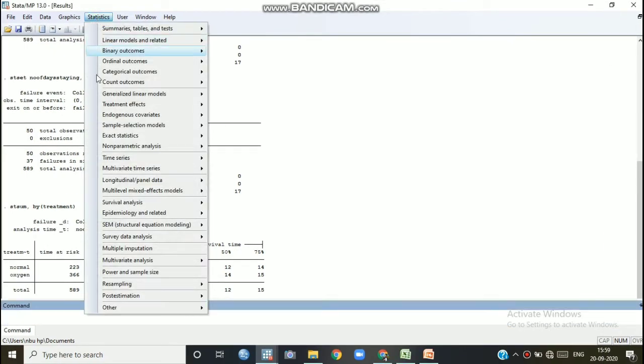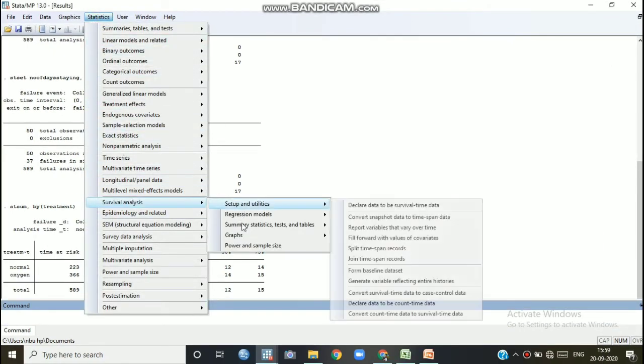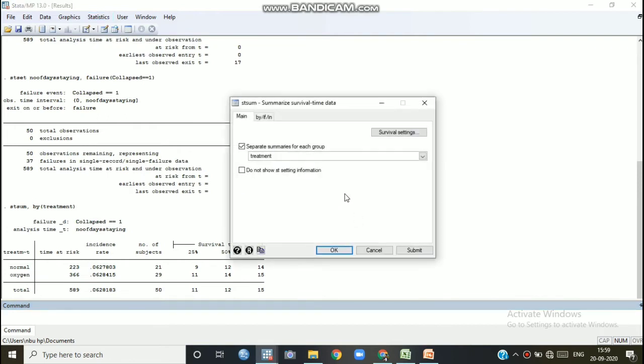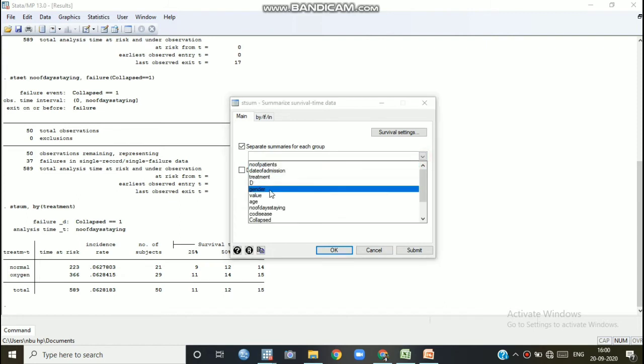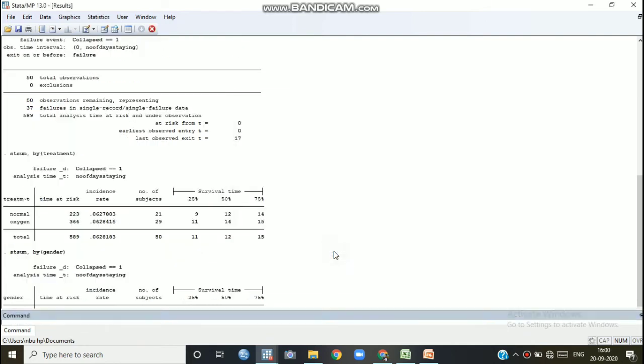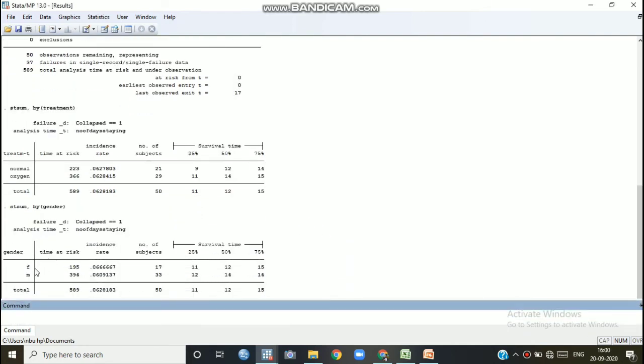Similarly, if we want to check with respect to another group, not treatment, now we are going to take the help of gender. Okay, gender, male, female. If the patient is female, the 50% of the female survival time is 12 days. If the patient is male, it is 14 days.